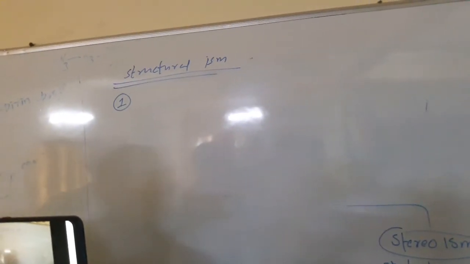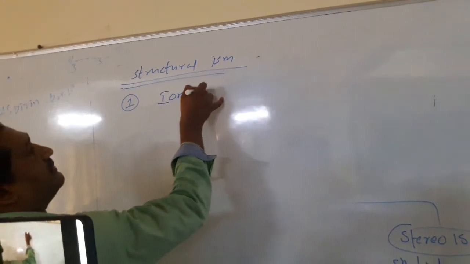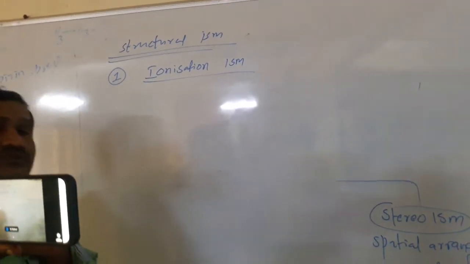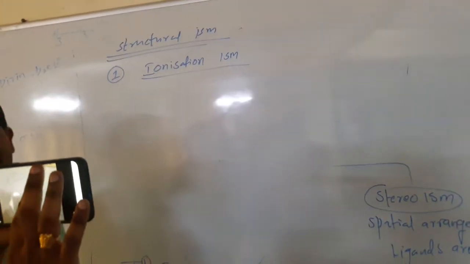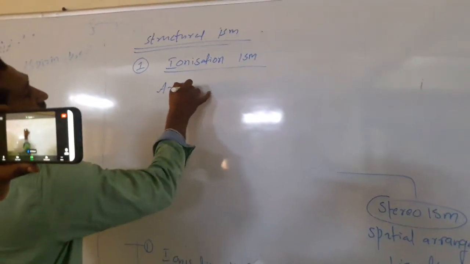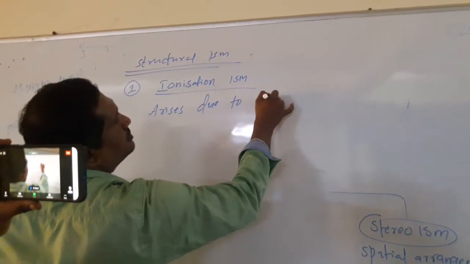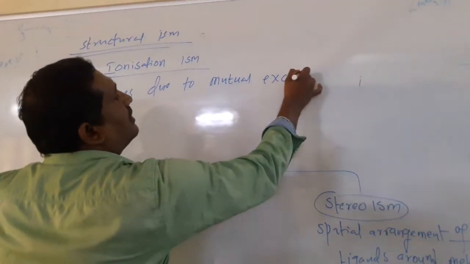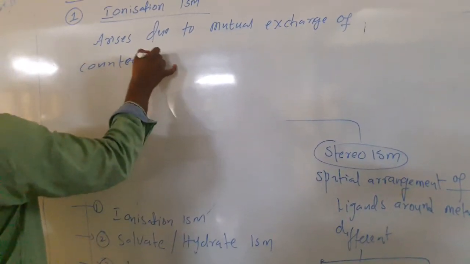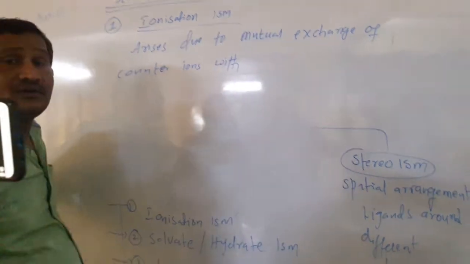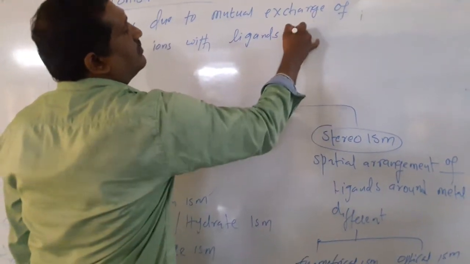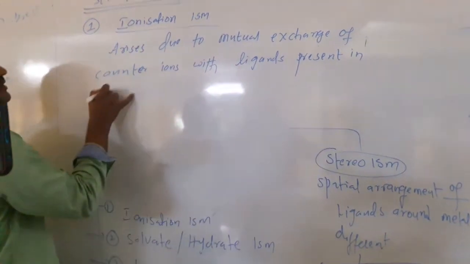The first one is ionization isomerism. This isomerism arises due to mutual exchange of counter ions with the ligands present in the coordination sphere.